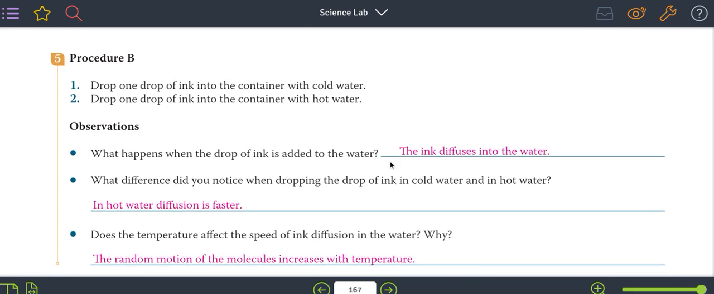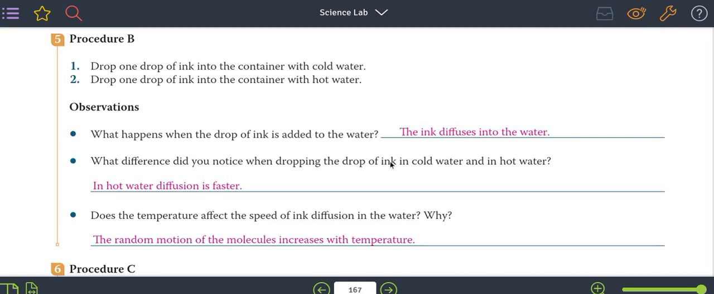Drop one drop of ink into the container with cold water. Drop one drop of ink into the container with hot water. ¿Qué pasaría si tiramos una gota de tinta en un contenedor con agua fría y un contenedor con agua caliente? What happens when the drop of ink is added to the water? ¿Qué pasa con la gota de tinta que se adiciona al agua? Fácil. The ink diffuses into the water.